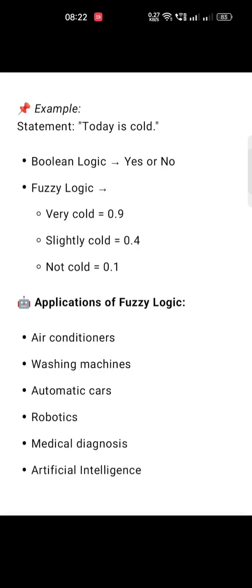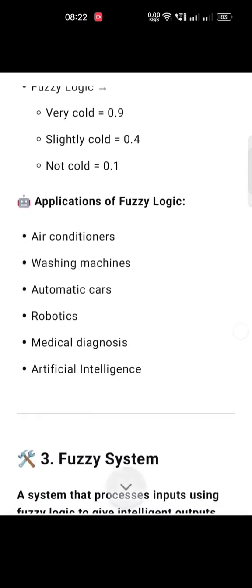Fuzzy logic is used in many applications, that is air conditioners, washing machines, automatic cars, robotics, medical diagnosis, artificial intelligence.